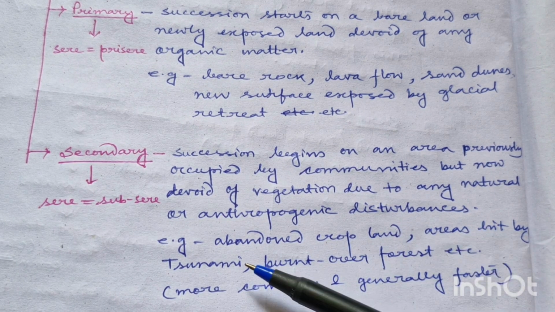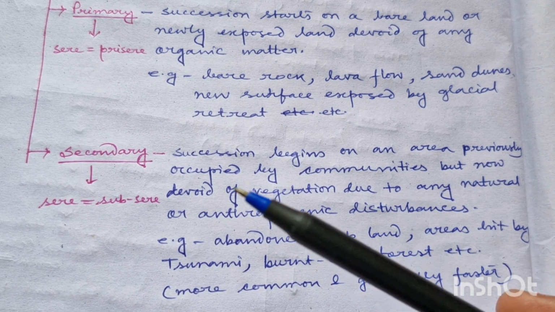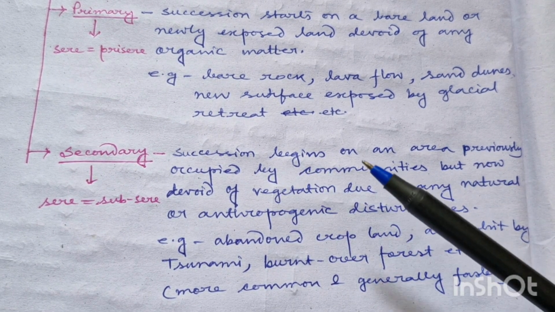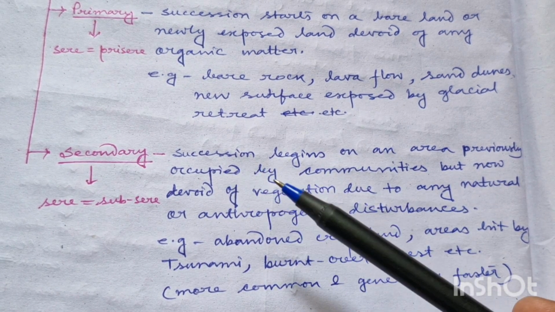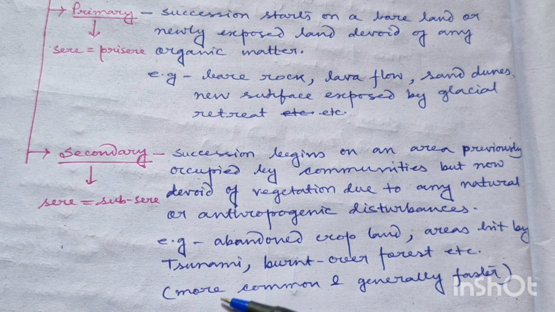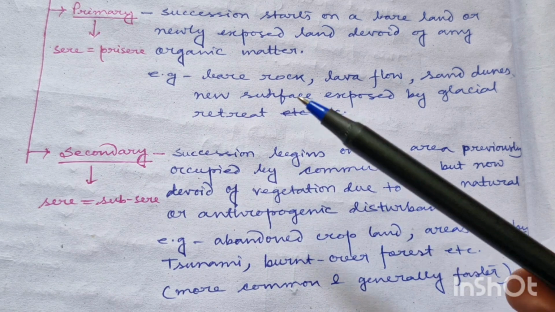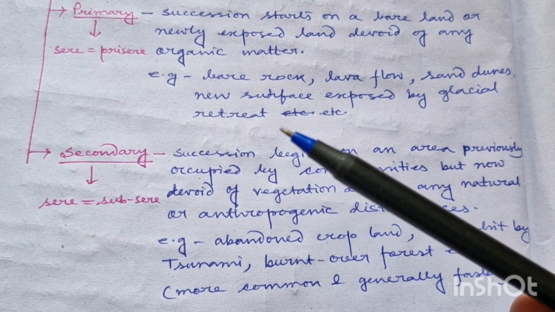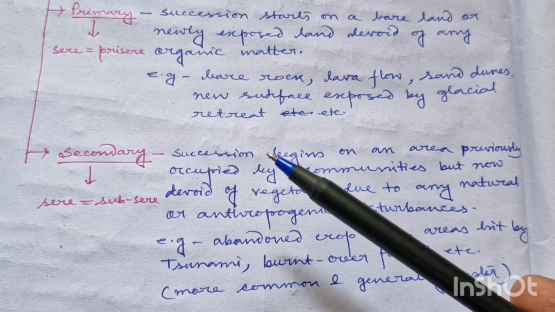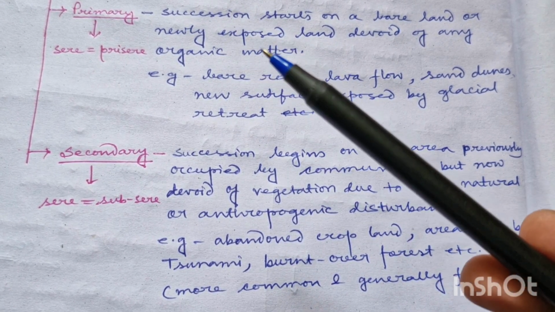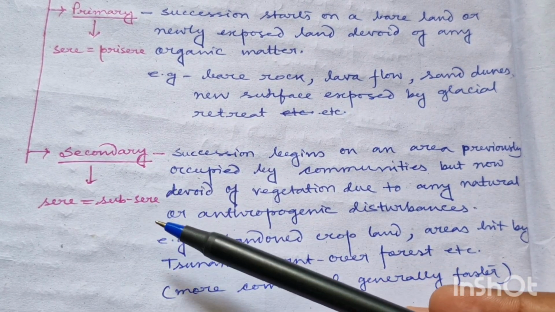Then areas hit by tsunami or any kind of storm, tornado, etc., burnt over forest. Say there was a forest fire and all the forest is now destroyed. After that, when new species arrive on that burnt over forest, then secondary succession begins. And you must remember that secondary succession is more common in nature and generally faster. Why faster? Because the land on which secondary succession is going to begin has already supported some kind of life or some kind of communities. So it is richer in organic substance than the primary succession land. That is why secondary succession is generally faster. And you have to remember that the seer of secondary succession is called subseer.